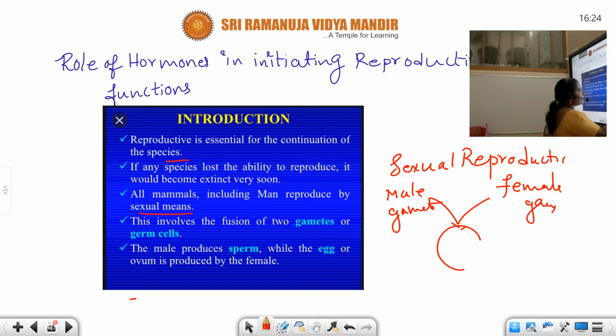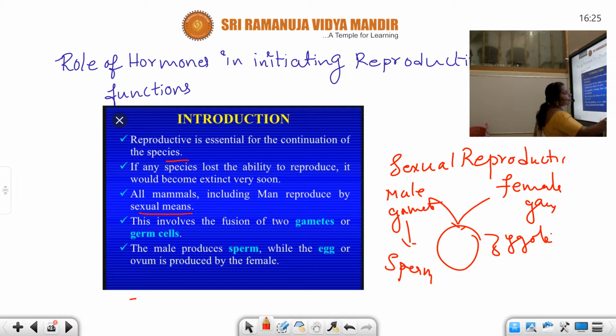When they fuse together, they form a zygote. So actually this is the main initiating step we can see in the case of sexual reproduction. This involves the fusion of two different gametes. The male produces the sperm that you know well. This male gamete is nothing but the sperm cell, and the female gamete is nothing but the ovum. Right.